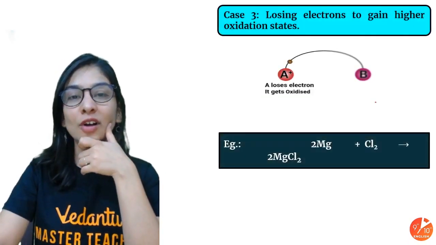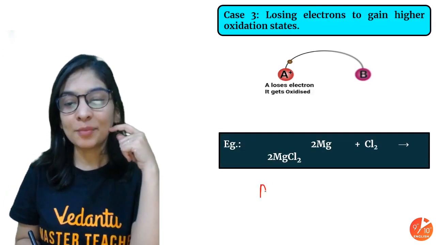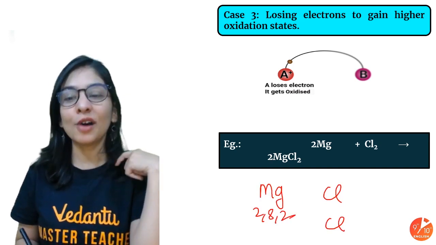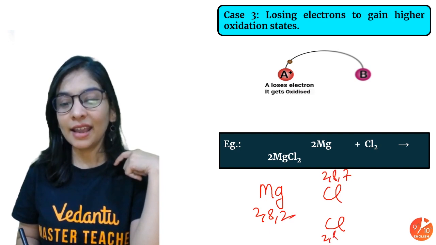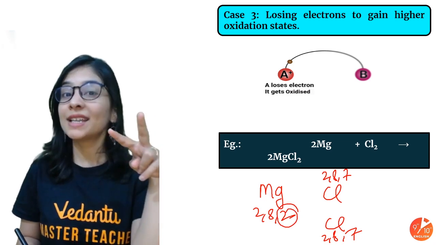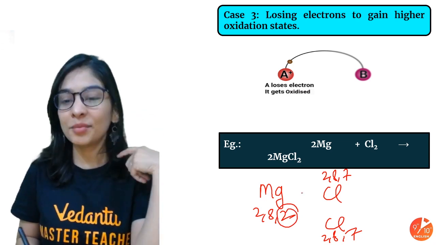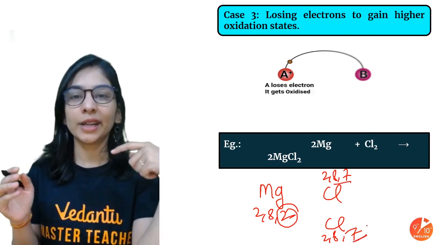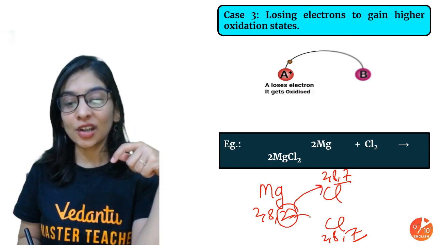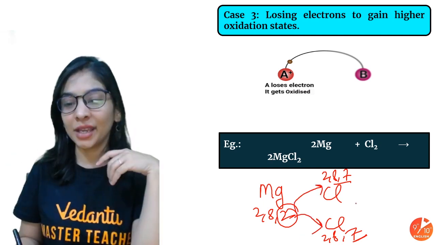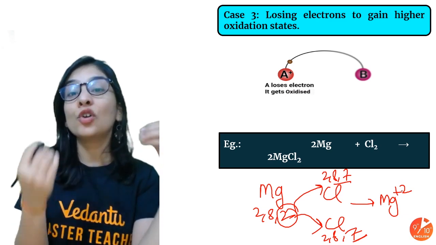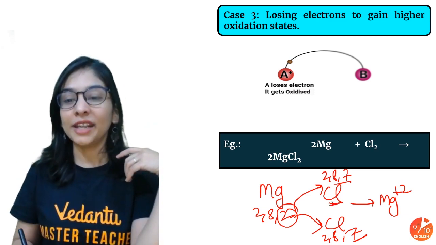Losing electron, ma'am already explained to you. With one more example I'm telling. Look at this. My magnesium is having 2, 8, 2. This is the configuration. Every chlorine is like, I am 2, 8, 7. So my magnesium has 2 extra electrons, in what sense? If it loses these 2 electrons, it will be stable. So magnesium is telling the 2 chlorines, you need electrons, I have them, don't worry at all. Magnesium gives 1 electron here, 1 electron here, I'm very happy. What happened to magnesium? Loss of 2 electrons, got +2 charge. Here magnesium got oxidized. Look at the chlorine, opposite job.